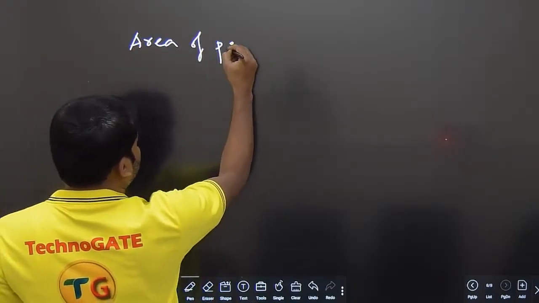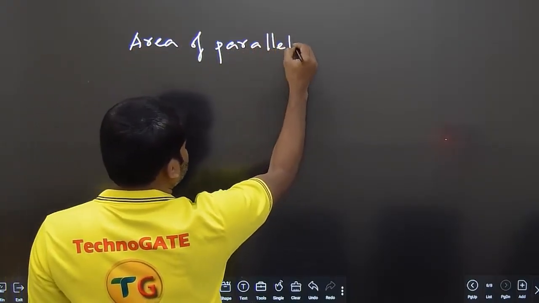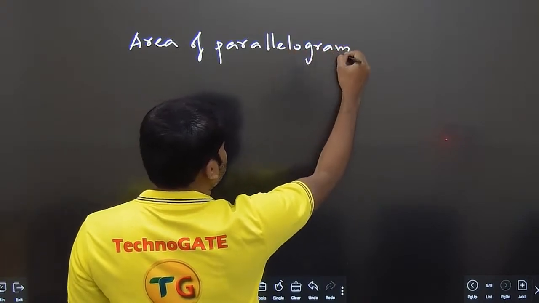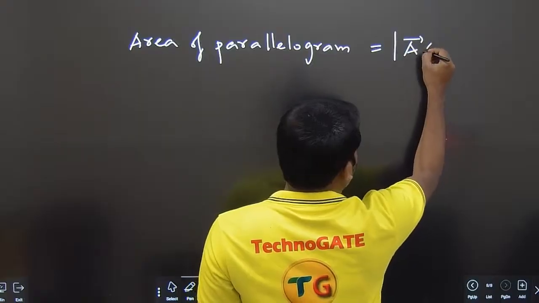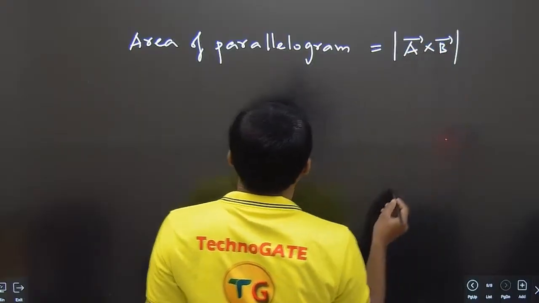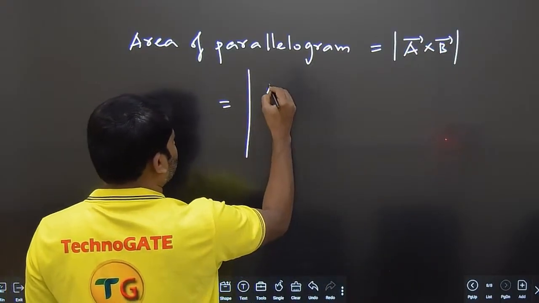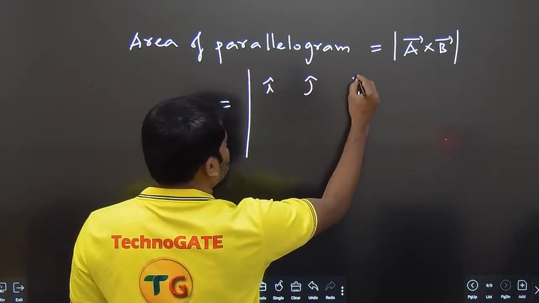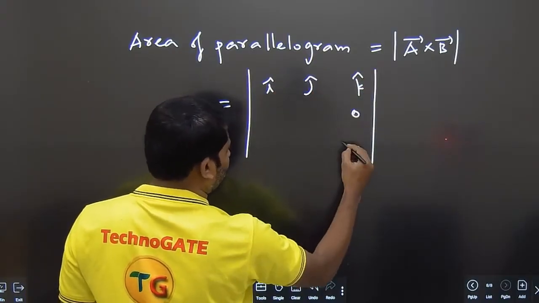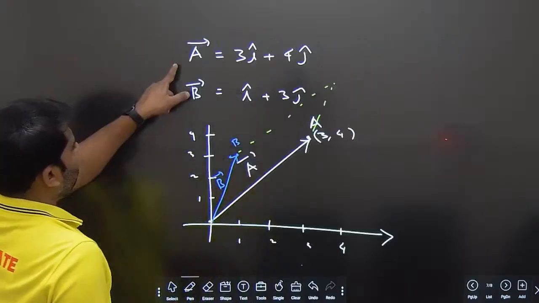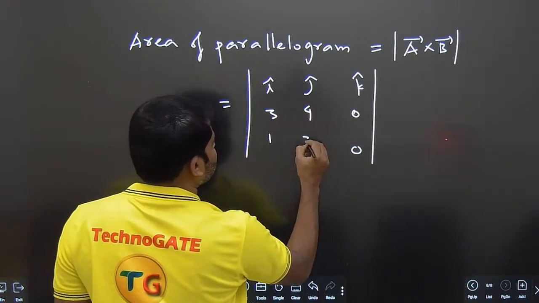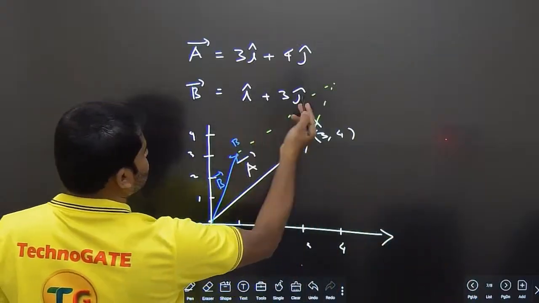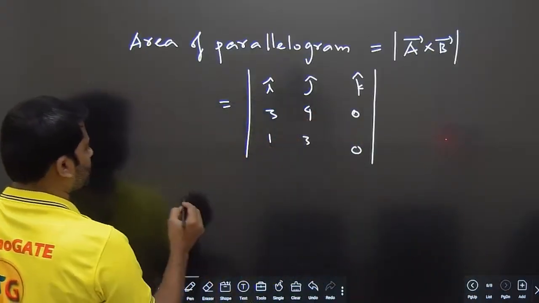Area of parallelogram is equal to modulus of A cross B. So let me get the cross product of A cross B. i, j, k. The k coefficients are 0. The A vector is 3 comma 4 and this is 1 comma 3. Done. So let us get the cross product.